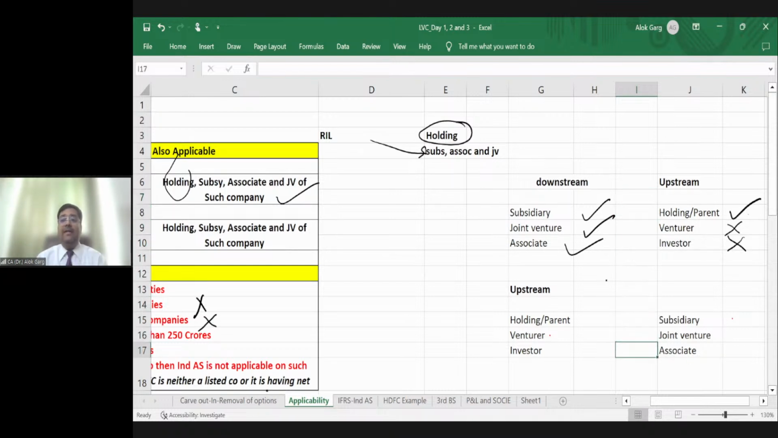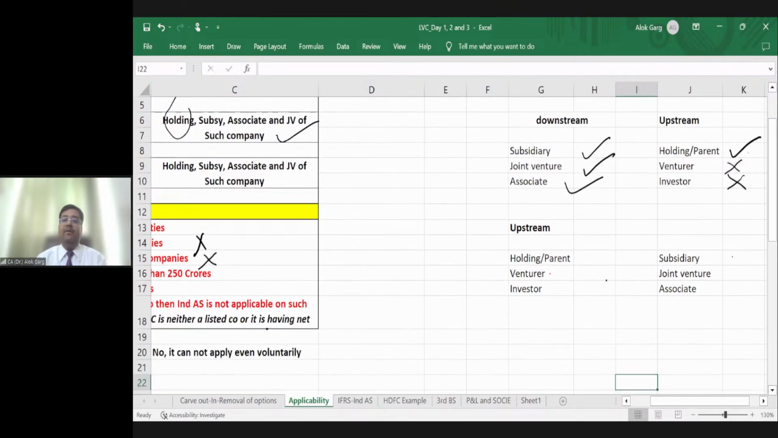Now, let's take a vice versa case. Upstream, on the upstream, holding and parent is there. On the holding company, Ind AS is applicable. Whether it is applicable to the subsidiary? Of course, yes. Because holding subsidiary, Ind AS will be applicable. Ind AS is applicable to a venturer, whether it will be applicable to its joint venture, whether it is applicable to the downstream, whether it is applicable to the joint venture.